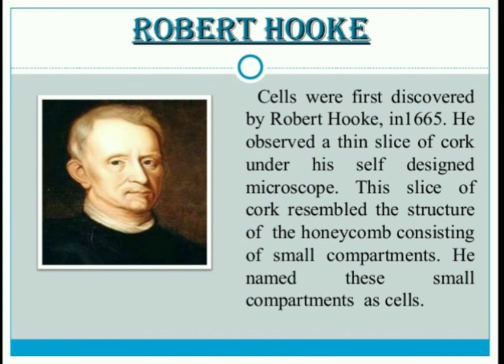Is it clear? Understood? Which type of cork did he select to observe the cells? He took a thin slice of cork and observed it under the microscope. The structure was honeycomb-like with small compartments. Then he named these little rooms cells. Clear, my dear students? Okay, fine.